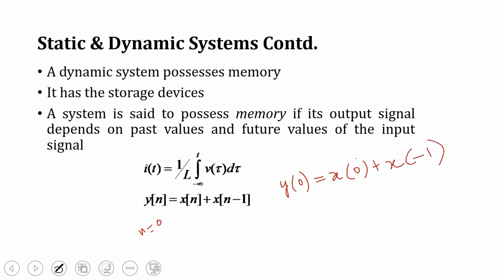So this output at n equal to 0 depends on input at n equal to 0 and input at n equal to minus 1. So it depends on the past values also. That is why this is called a dynamic system. So the dynamic system is one which possesses memory.